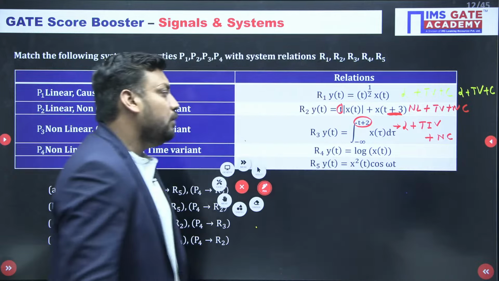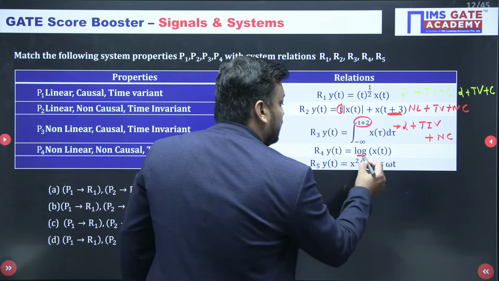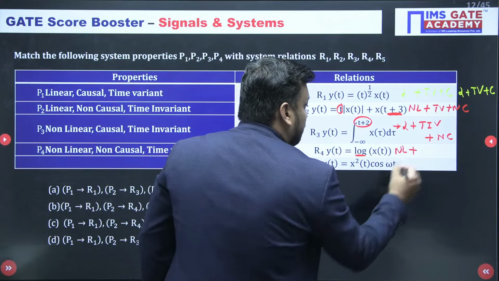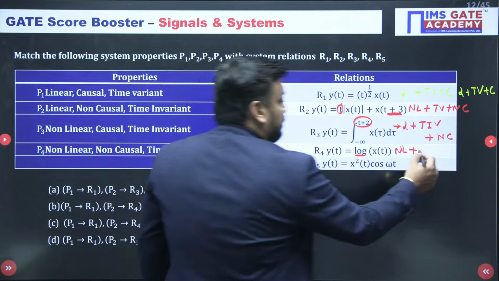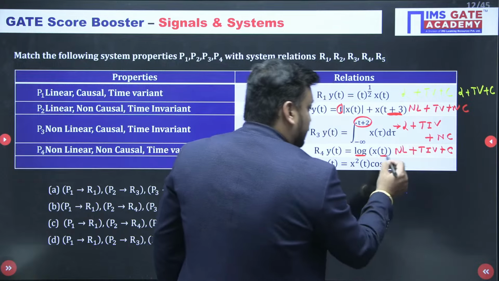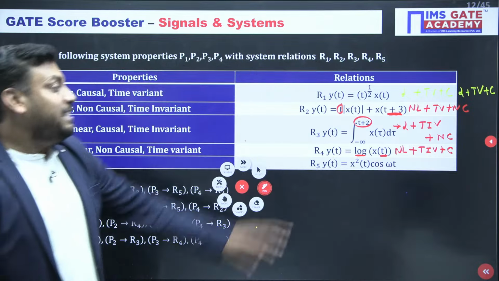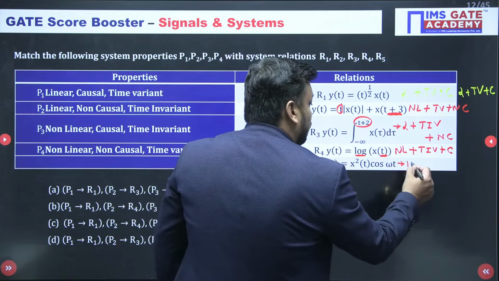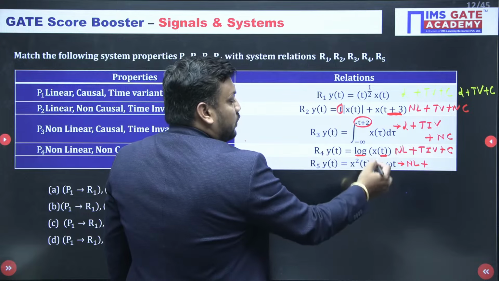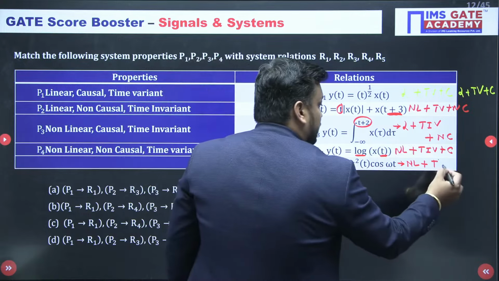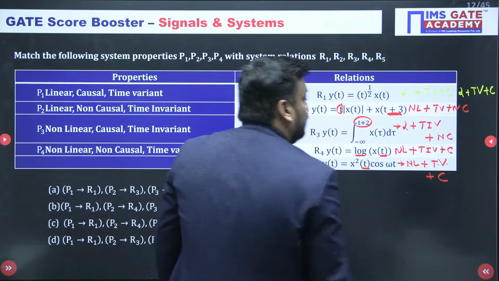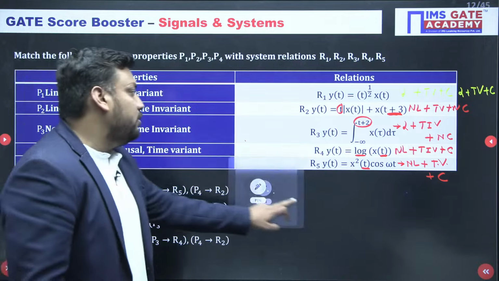Yeah. Log of x(t), because of the log operation applied on x, the system will become non-linear. Plus, if I talk about time invariant or variant, it is 100% time invariant and 100% causal, because it depends on the present value. x squared will make it non-linear. Okay. And the cos function is a function of time actually. So a function of time multiplied with x(t) will make the system TV, and both depend on t only, the present value, so it is causal only. So now you can comment on the options.